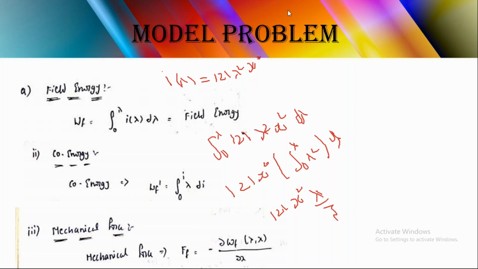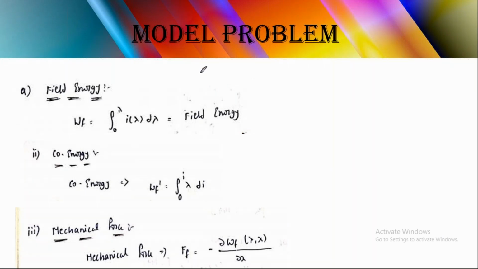Now what we do is solve the equation that was given. I of lambda equals I equals 121 lambda square x square. From this, find the lambda value. Lambda square equals I divided by 121 x square.